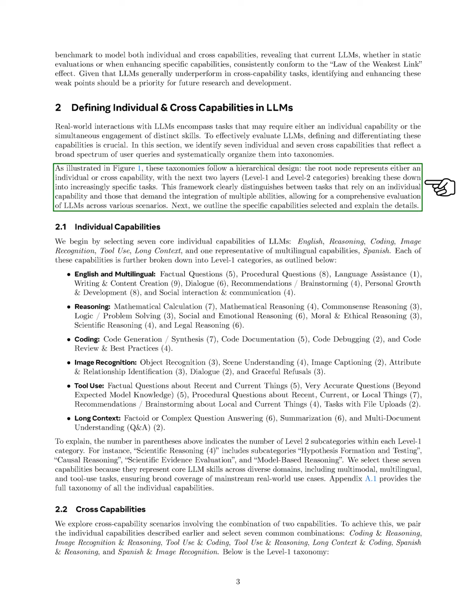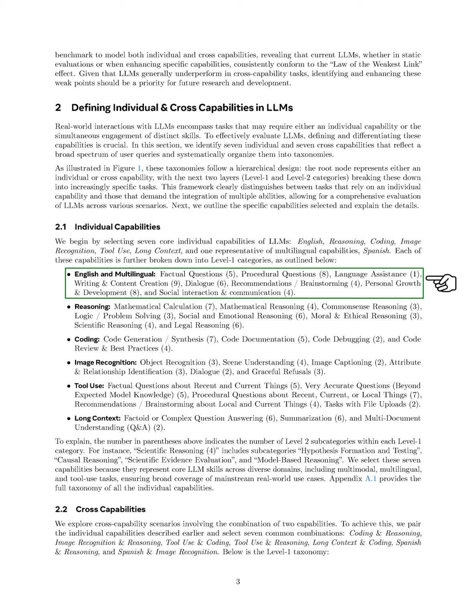These taxonomies are structured hierarchically, with the main category representing either an individual or cross-capability, followed by more specific tasks in the next 2 layers. We start with 7 core individual capabilities: English, reasoning, coding, image recognition, tool use, long context, and Spanish as a representative of multilingual abilities. Each capability is divided into Level 1 categories, which include various tasks.